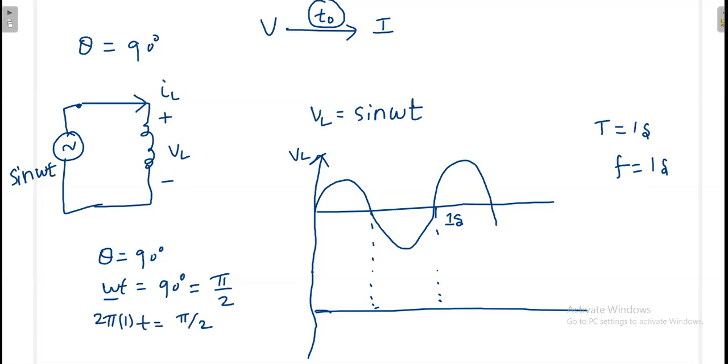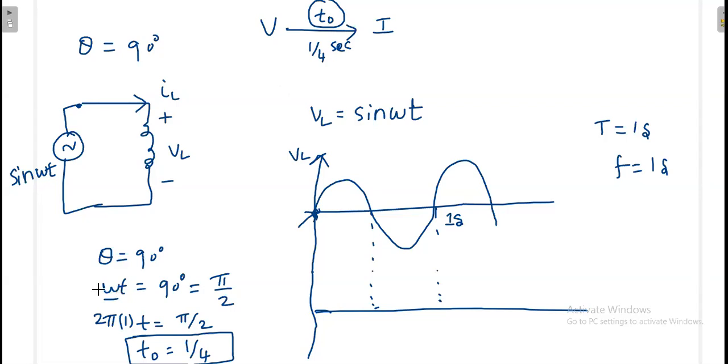So now exactly I got how much delay. The pi cancels. Then I am getting t naught as 1 by 4. That means, I am applying the sinusoidal signal here, and I will get the effect after 1 by 4 second. It may produce some answer that may be high or low, that I do not know. But that answer will come after 1 by 4 seconds. So whatever you apply, to get the corresponding effect you will take at least 1 by 4 second. This is one simple example I am taking.